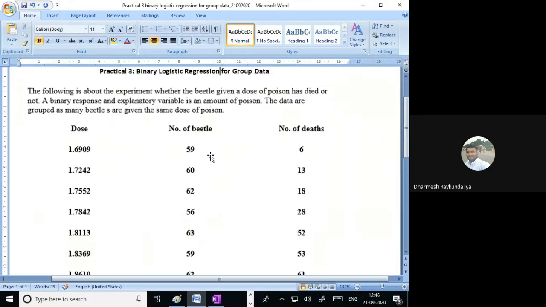So we cannot directly apply the binary logistic regression for ungrouped data because we do not have y as 1 and 0. Here we have the frequency of deaths out of the total number of beetles.